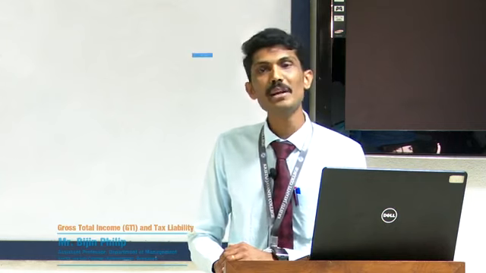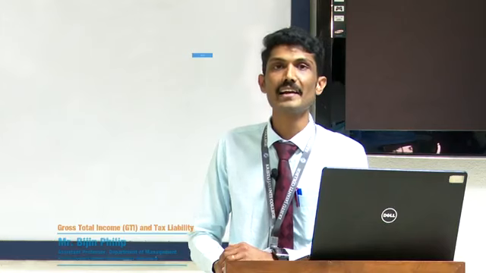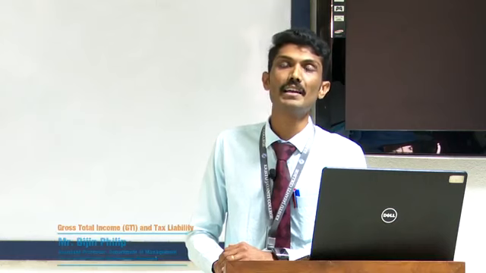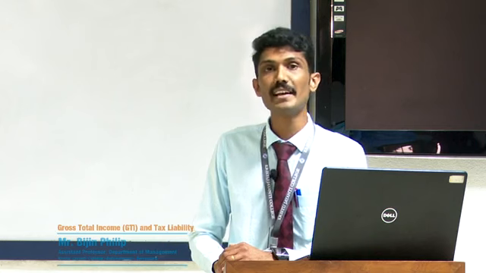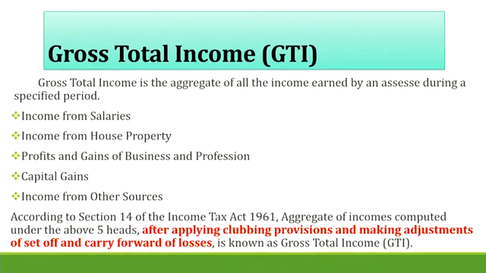First of all, we will discuss what is gross total income. The simple meaning of gross total income is, it is an aggregate of income received by an individual from 5 heads of income. What are the 5 heads of income we have? First one, income from salary, income from house property, income from business or profession, income from capital gain, and finally income from other sources. So gross total income means it is an aggregate of income received by an individual from these 5 heads of income. Not only that, we have to add the clubbing provisions.